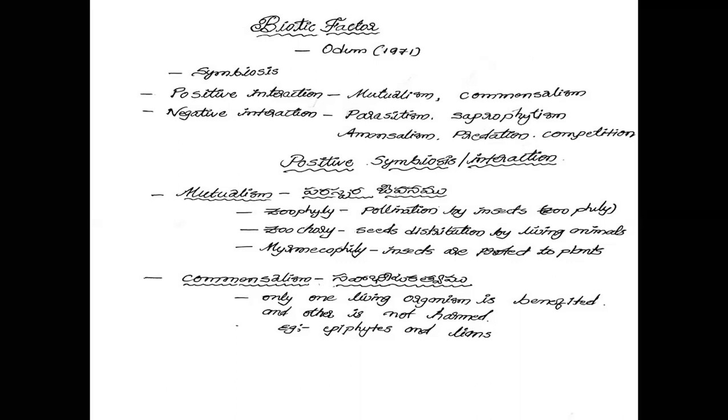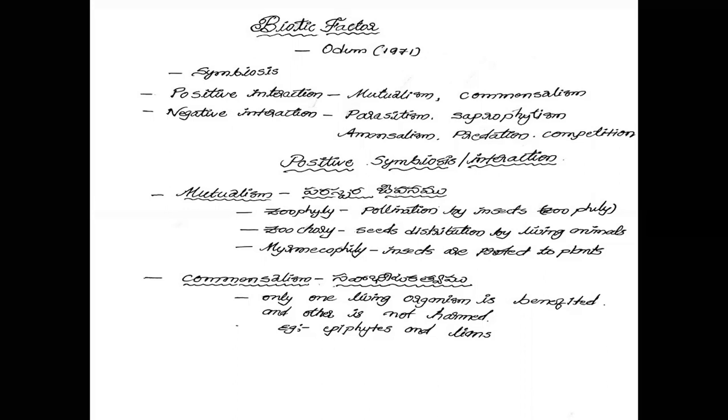The fruits are eaten by the animals, and the seeds enter the animal's digestive system. So animals are benefited by eating fruits from the plants.